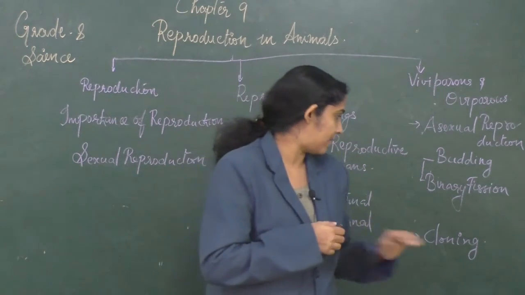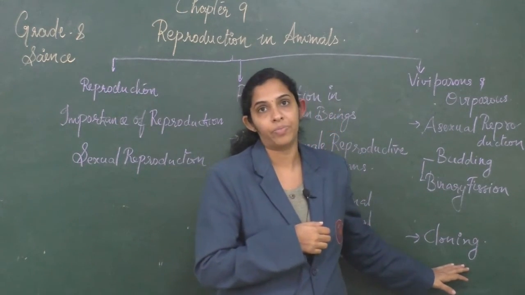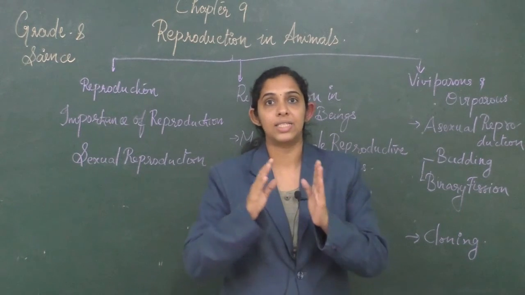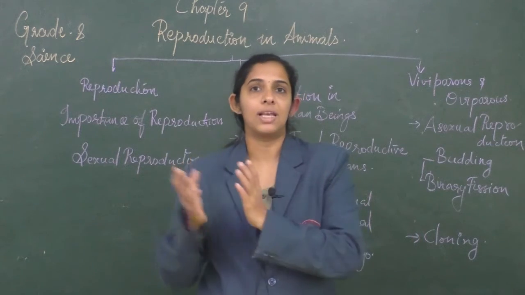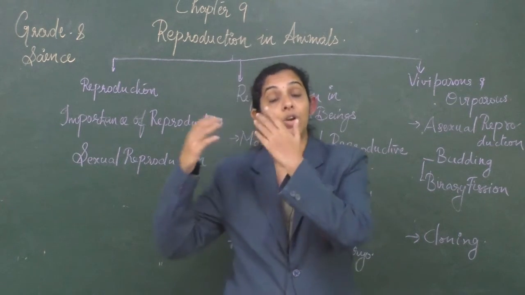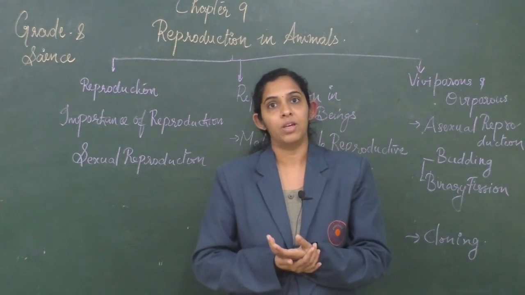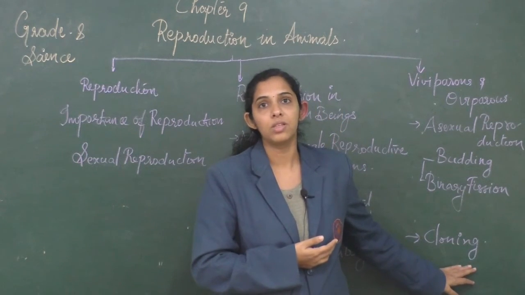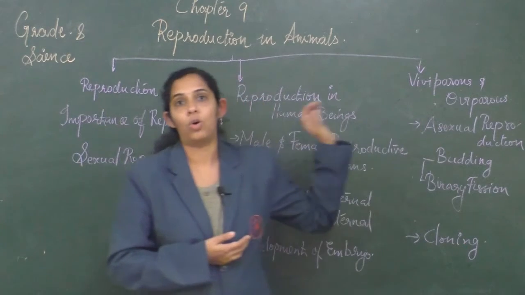And the last topic we have seen in the chapter is cloning. Cloning is a process by which an exact copy or exact replica of a cell or a tissue or an organ or even an organism is made. We have seen the first cloned sheep, that is Dolly. So children, that is what the mind map is all about.